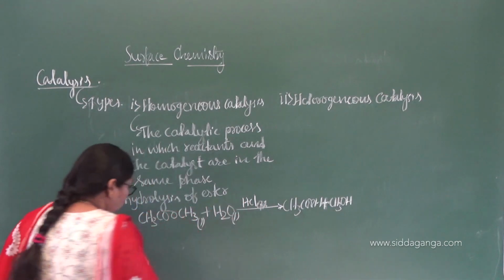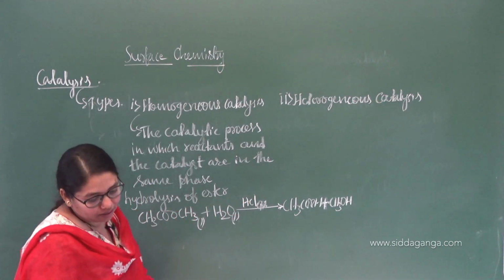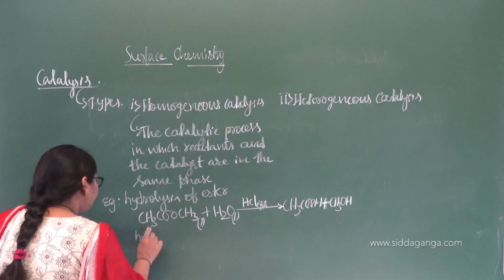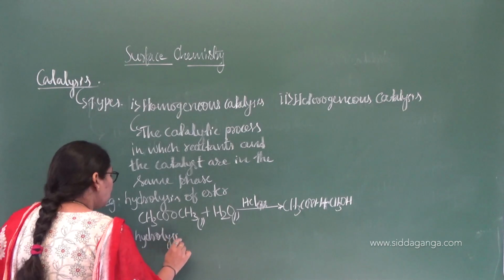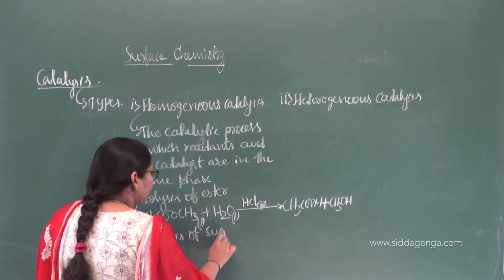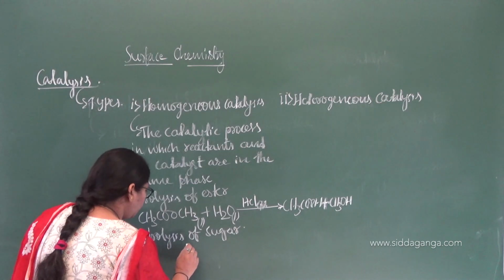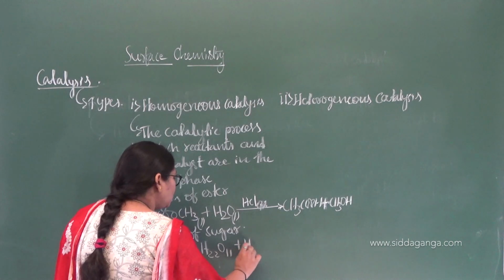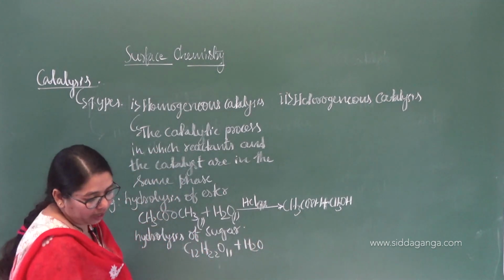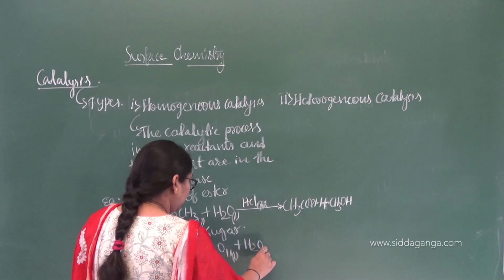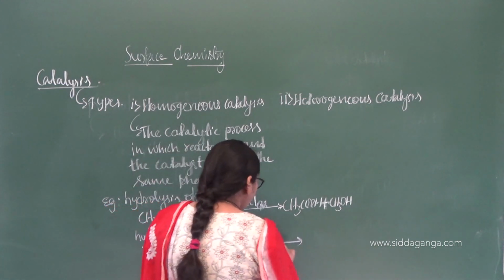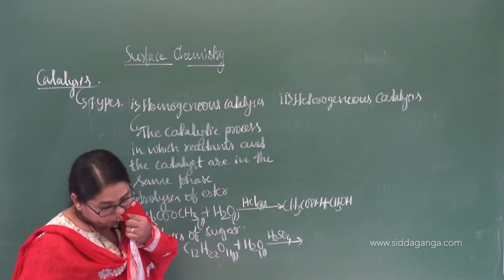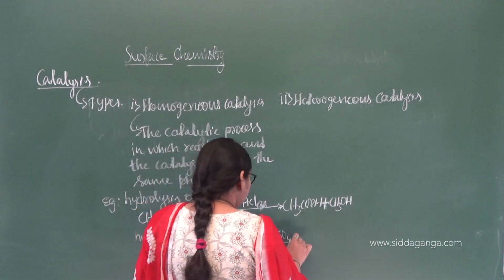Let me write one more. Hydrolysis of sugar. Okay, I will take C12H22O11 plus water. It is a liquid solution, it is also liquid. So this will happen in the presence of sulfuric acid. Sulfuric acid, that is dilute again, that's why it is liquid.